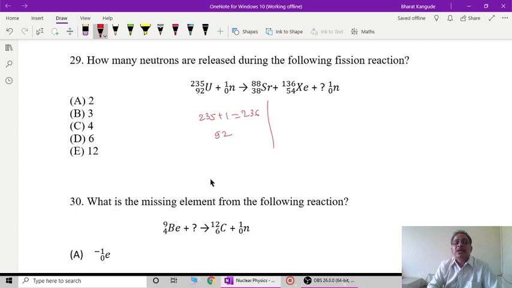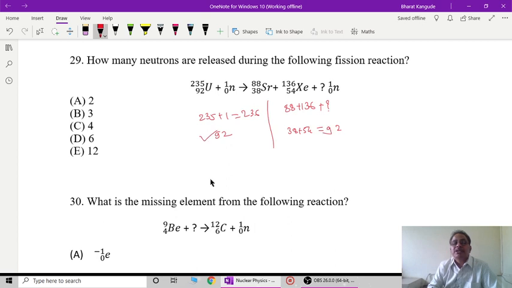After the reaction I have 88 plus 136 plus I have to calculate how many number of neutrons are there, and similarly the proton number will be 38 plus 54 if it is added. So 8 plus 4 is 12, and 3 plus 5 is 8 plus 1, so 92.